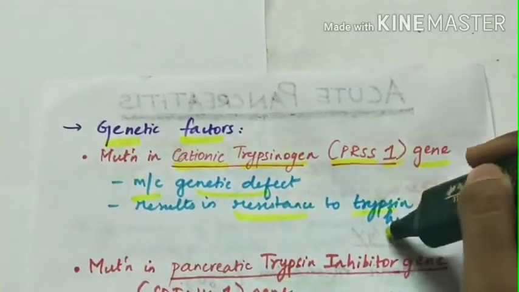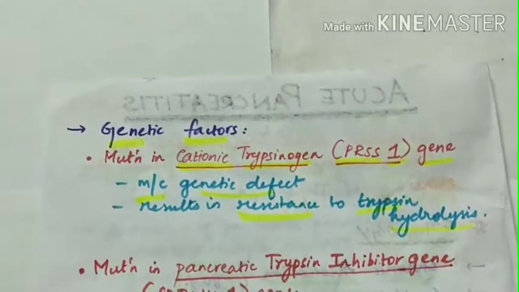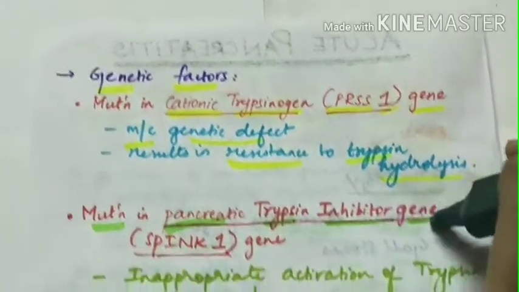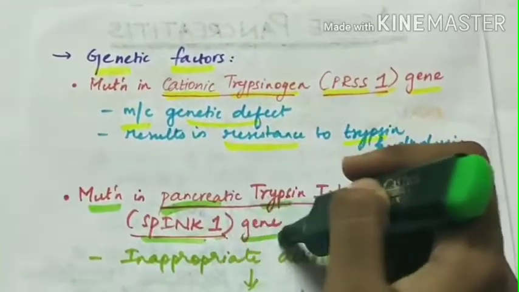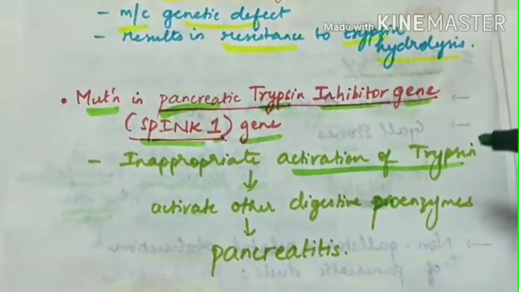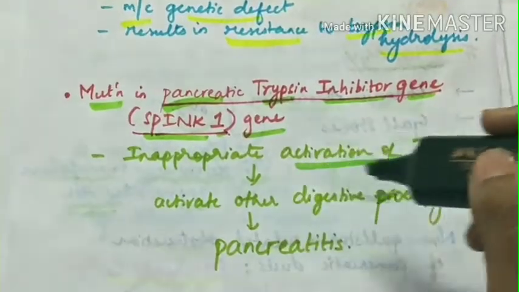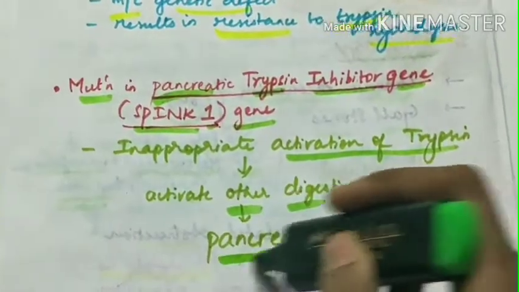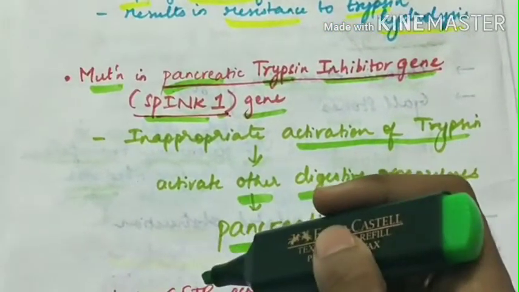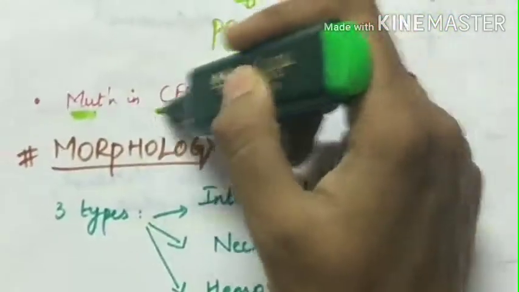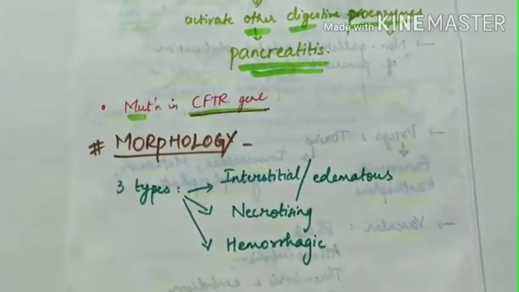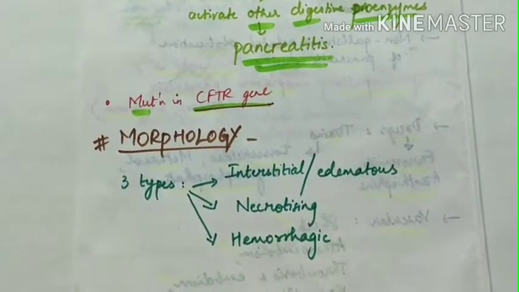The next is mutation in the pancreatic trypsin inhibitor gene, which is the SPINK1 gene, due to which there is inappropriate activation of trypsin, leading to inappropriate activation of other digestive proenzymes, leading to pancreatitis. The other gene mutation is in the CFTR gene, the cystic fibrosis transmembrane regulator gene. So these are the three genetic factors responsible for acute pancreatitis.